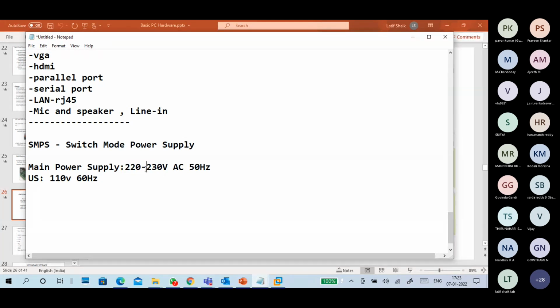So 220 to 230 volts AC, 50 hertz frequency, and the US one is also an AC power supply, 60 hertz frequency.